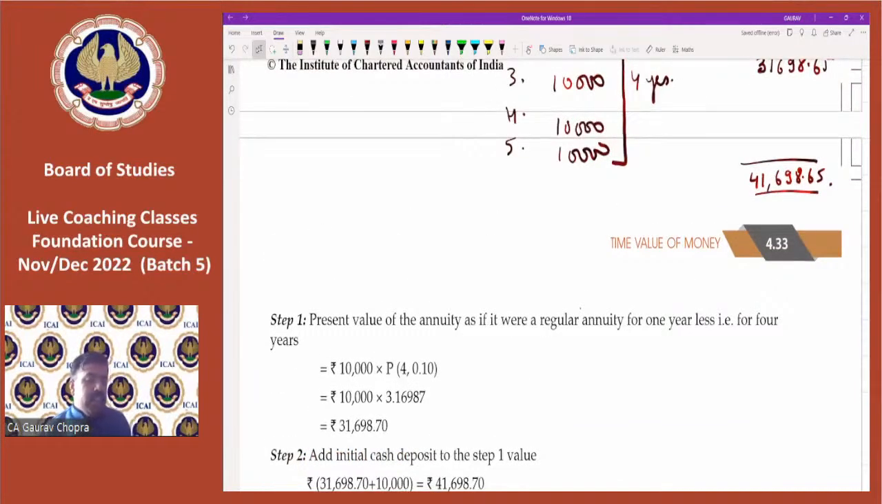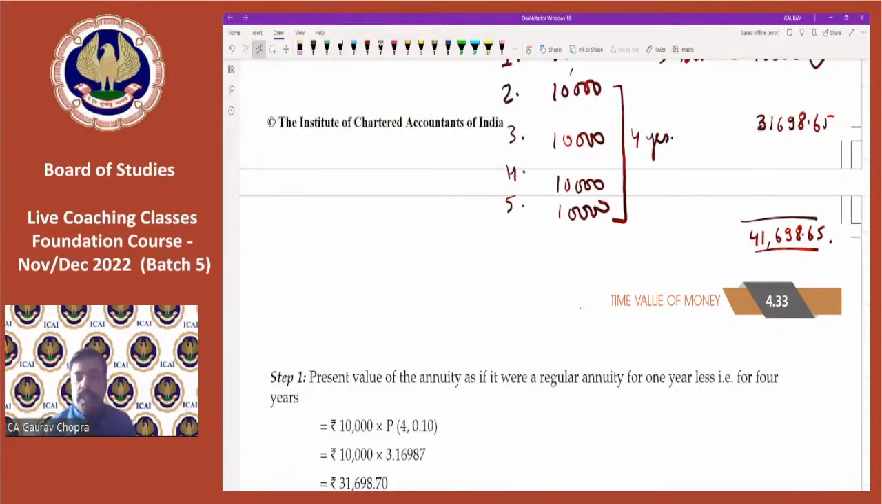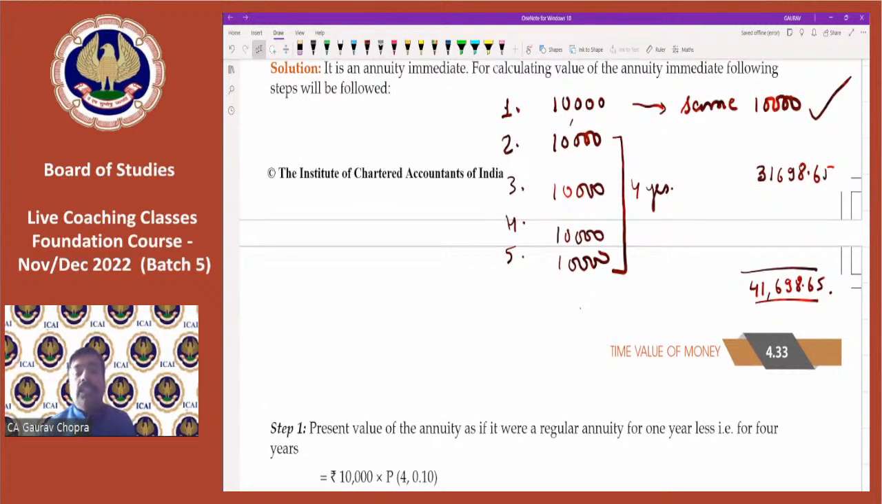So Harshita has given the answer. Right. I think all of you have got the answer. So whenever it is starting from today, the first year it will be the same, and for the next years we have to calculate.